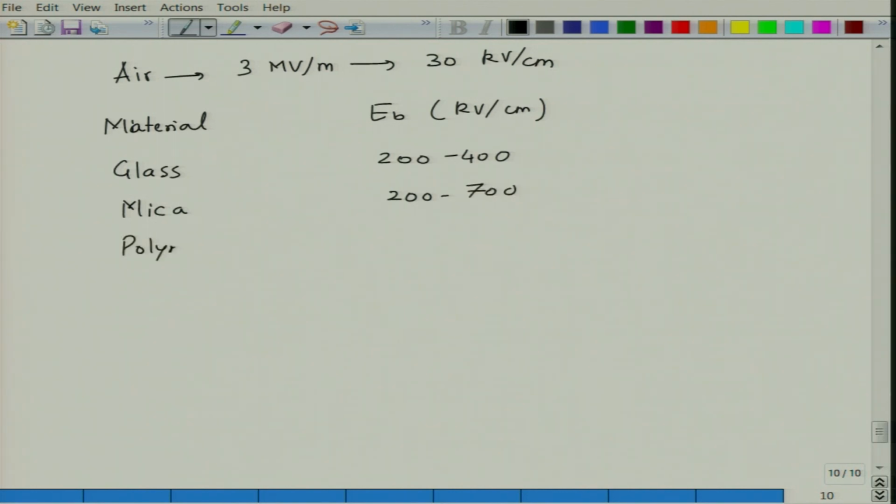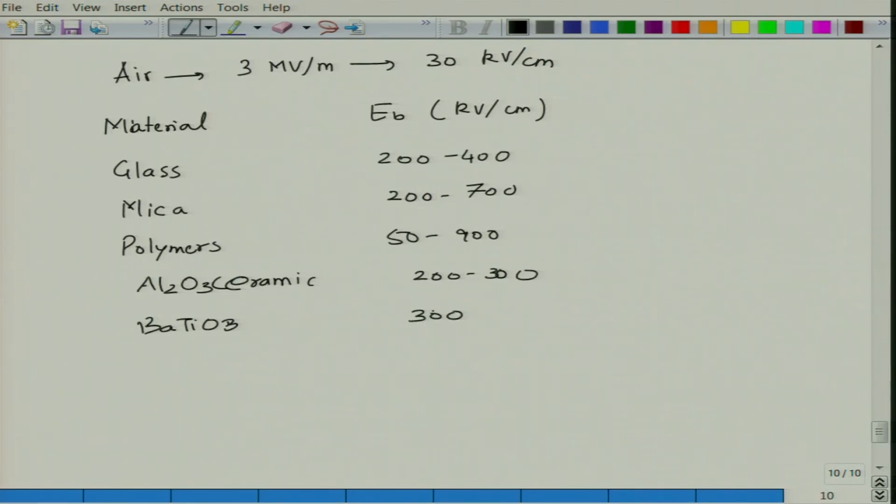Polymers have a value ranging from 50 to 900. Al2O3 ceramic has a value from 200 to 300. Barium titanate has a value of roughly 300 for single crystals.